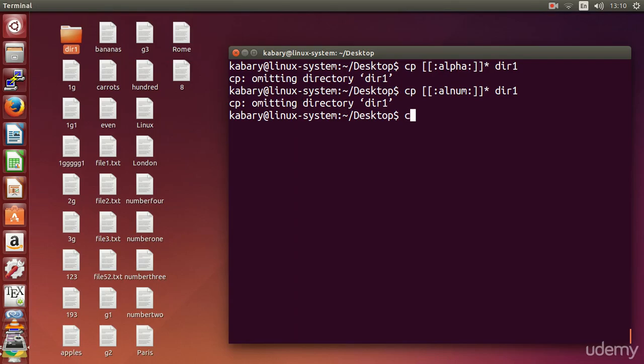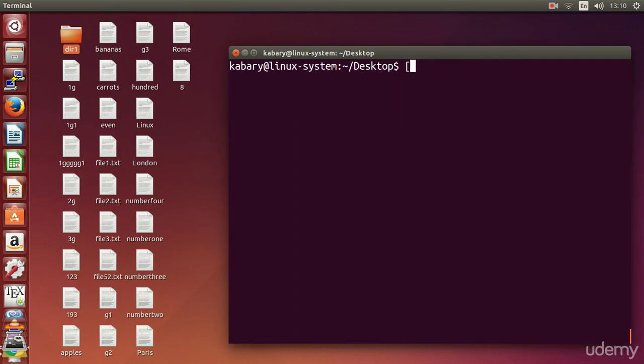So there are 5 categories. There is digit, there is also alpha, which is alphabets. There is also alphanumeric, which includes both alphabets and digits.